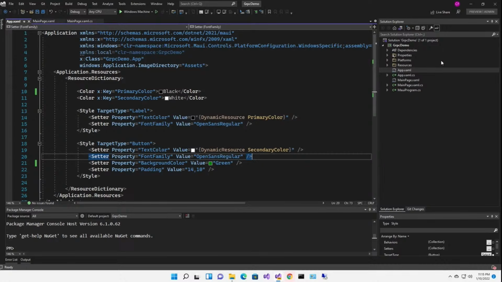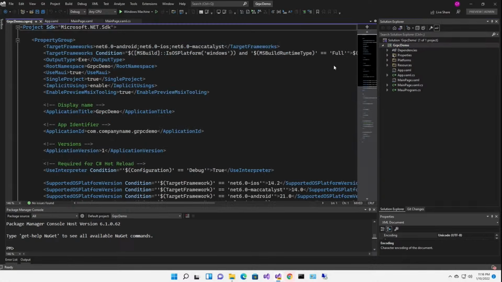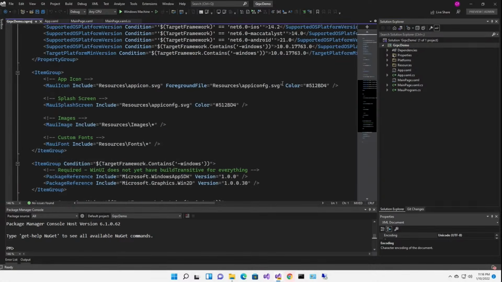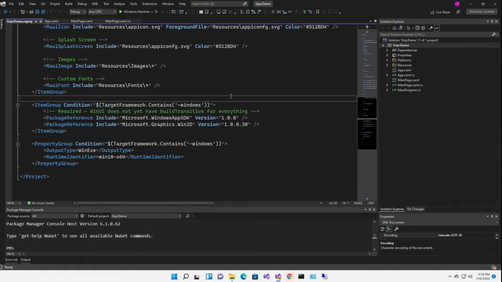Now, this is a gRPC demo, and this is just the client side, right? This is the Windows app, the MAUI app. So let me add all the packages that I need for gRPC. So I'm going to double click on the project to pull up the csproj file, and we'll just paste these right here.